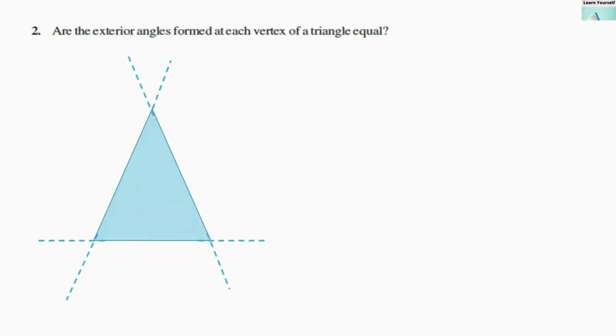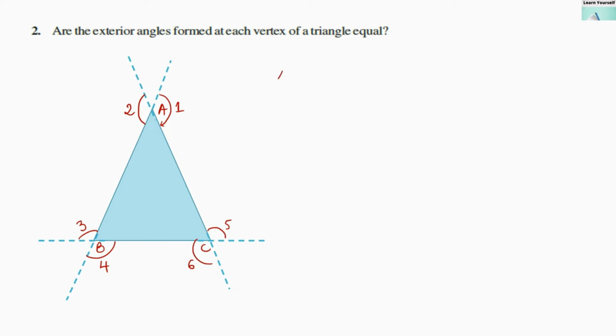Our second question: are the exterior angles formed at each vertex of a triangle equal? Let us first draw all the exterior angles. This is my triangle A, B and C. As we have discussed earlier, this is my first exterior angle, angle 1. This is second, third, fourth, fifth and sixth.